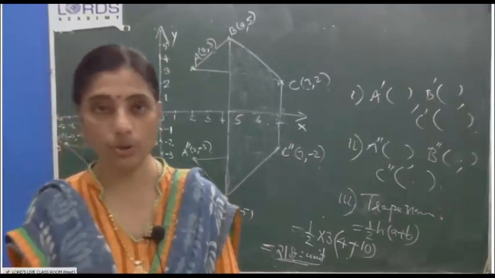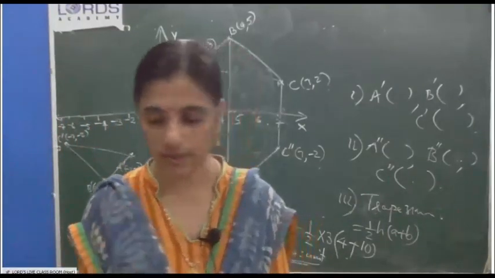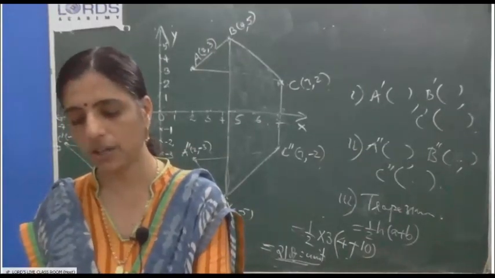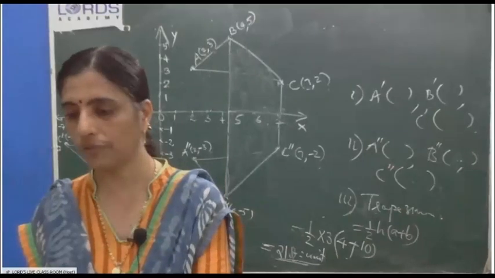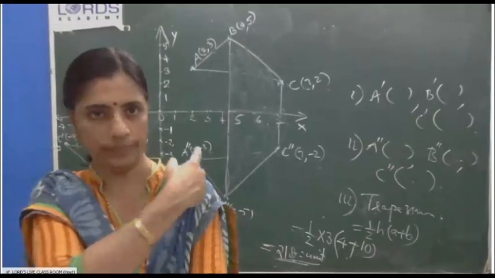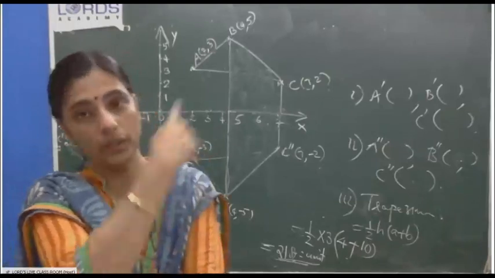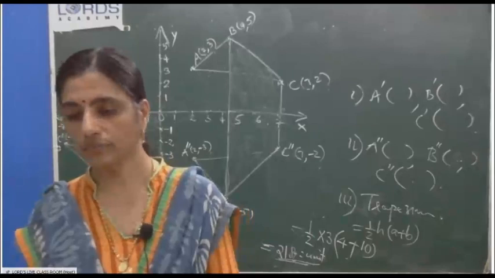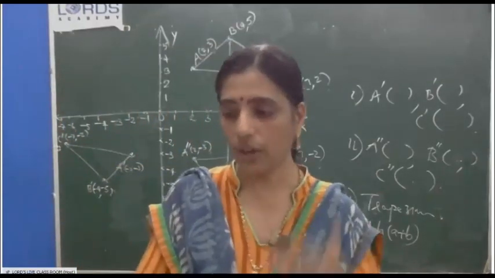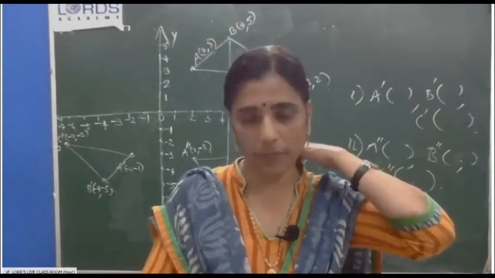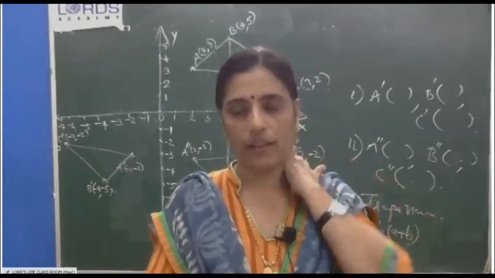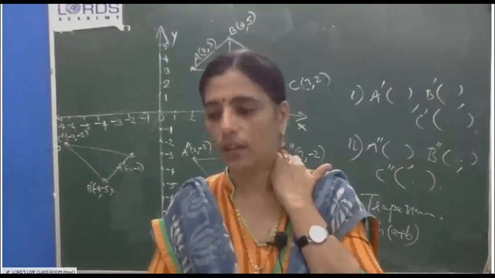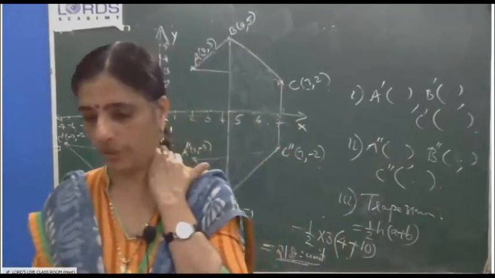Then question number 10 also as homework. Let me read question number 10. Point P (5, 3) was reflected in the origin to get the image P dash. Write down the coordinates of P dash. If M is the foot of the perpendicular from P to the x-axis, find the coordinates of M. Like this question. Not this one, previous one. Find the coordinates and name the figure. Okay. I don't know which shape you are going to get. Find the area of the figure. Anyway, it will be a familiar one. It won't be an irregular one. Okay, either trapezium or parallelogram or triangle. So, question number 10 also as homework.